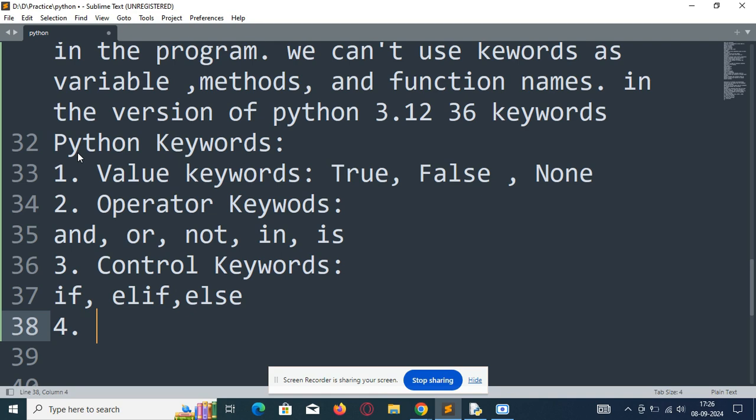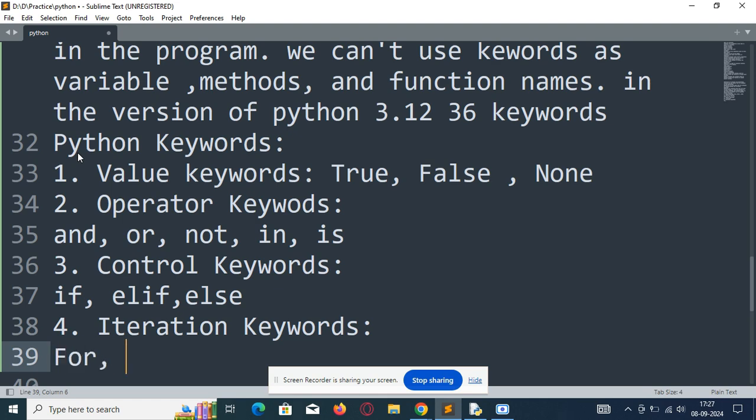Next we will see iteration keywords. Iteration keywords are used to control loop execution, which are for, while, break and continue.